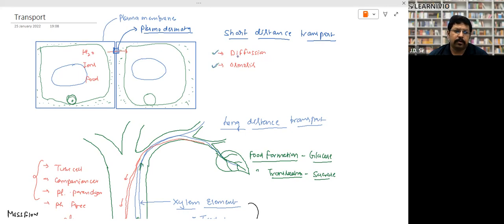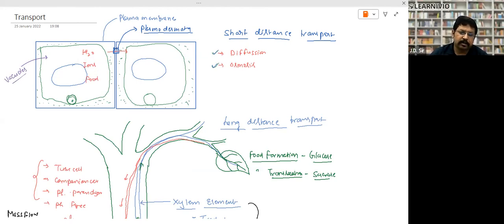Now the second thing, yes, let me show you this. This is the short distance transport, like water. There are two plant cells, and there is a plasma membrane, and on this plasma membrane there will be a cell wall, right? And there is a connection between two cells. This is called plasmodesmata, right? So what happens? Water, ions, and food are stored in the vacuole. So this is the vacuole. Vacuoles are those parts where the water, ions, and food remain stored, right?